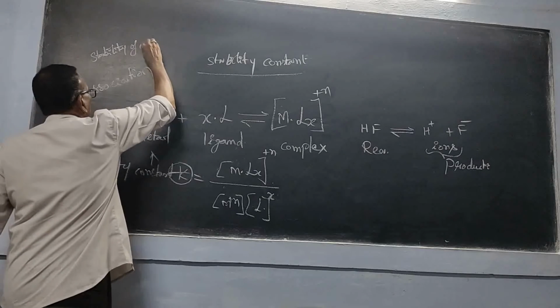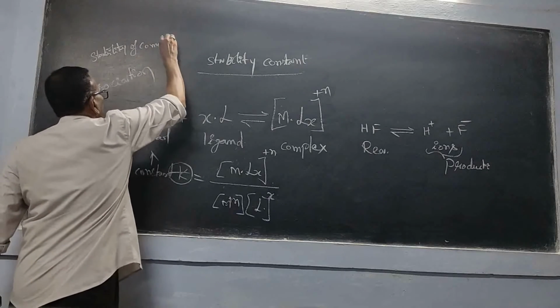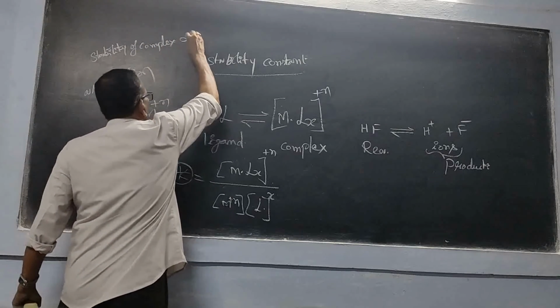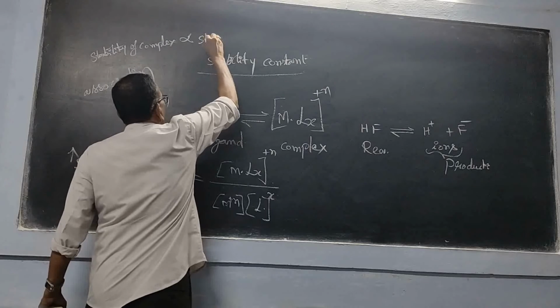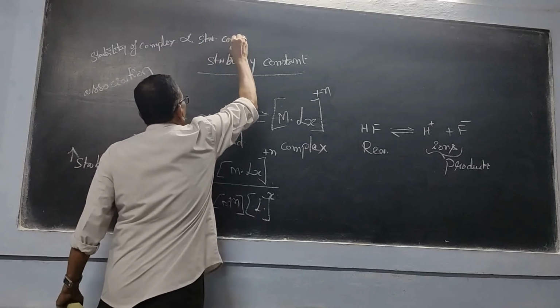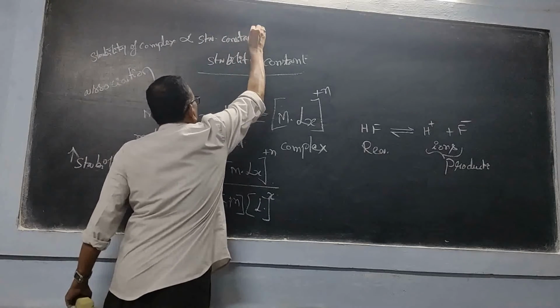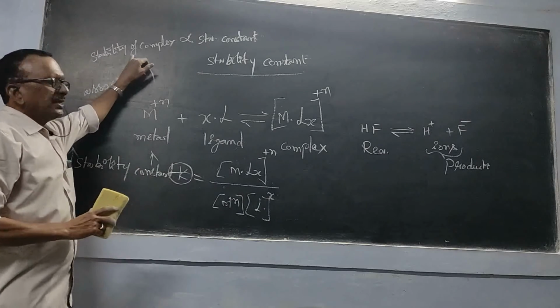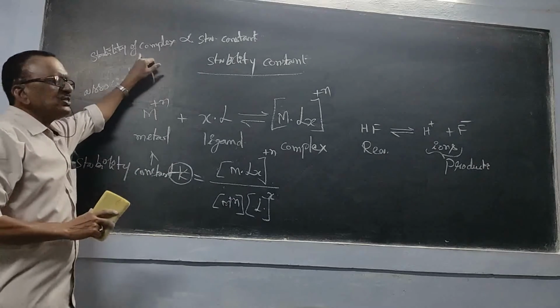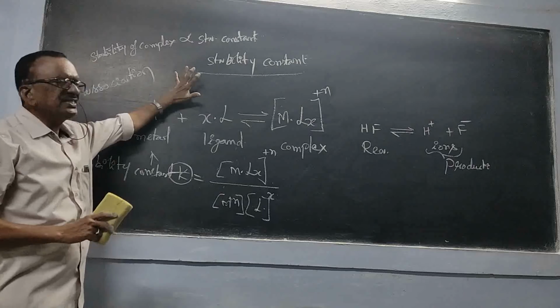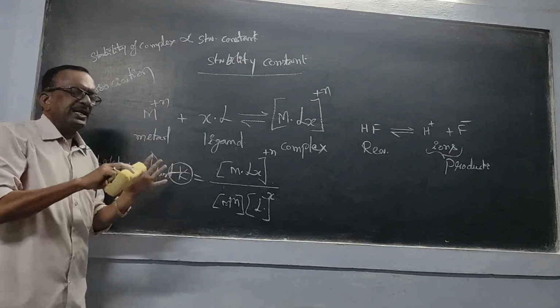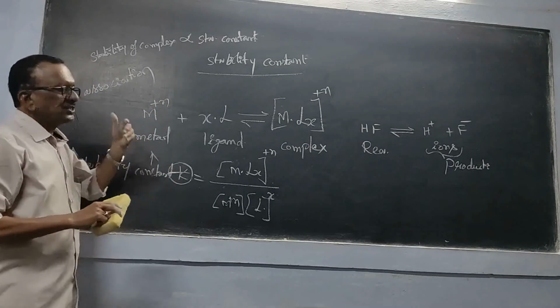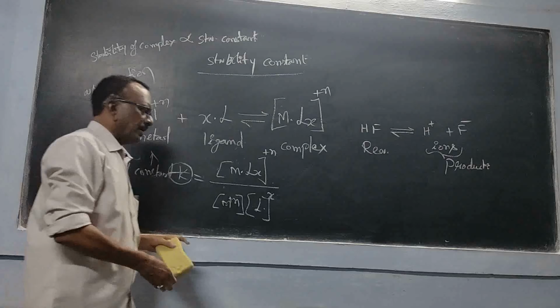So stability of complex is directly proportional to stability constant. So if the stability constant value is more, then definitely the complex will be more stable. That is the way. Now what is the link between the instability constant and the stability constant?